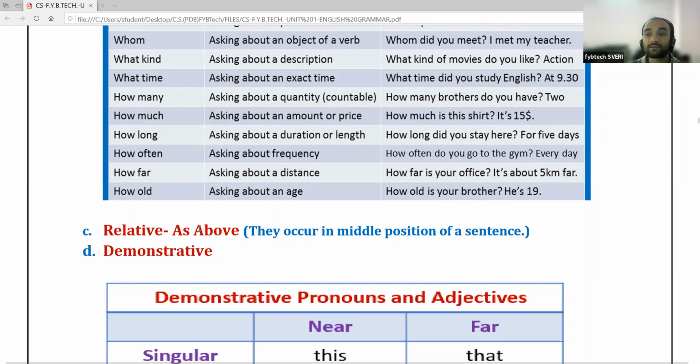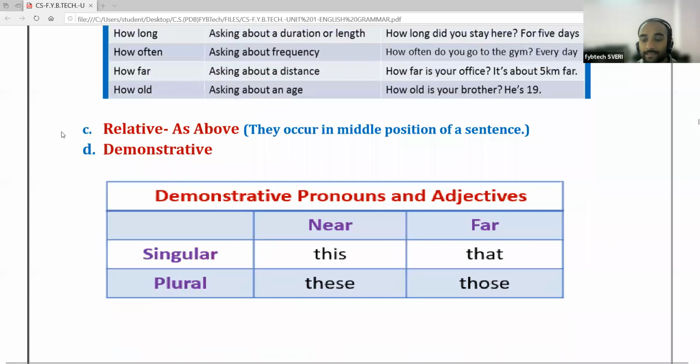That means, for showing the relation we can use the relative pronouns. I have also given one example.